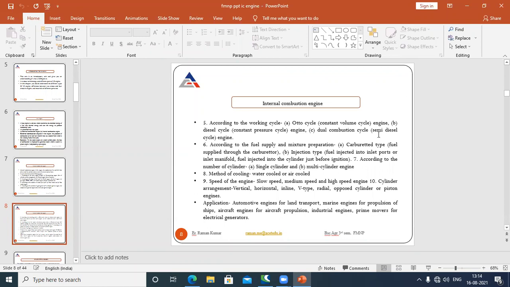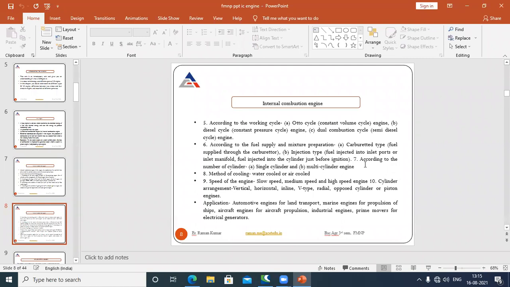Next, according to the fuel supply and mixture preparation. All the fuel is supplied to the engine. In the case of the petrol engine, we mostly use the carburetor type, supplied through the carburetor, and the injection type we mostly use in the case of the diesel engine, in which fuel is injected into the port or inlet manifold.